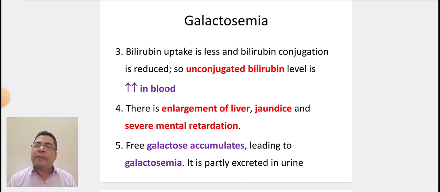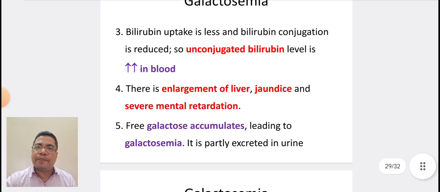Bilirubin uptake is less and bilirubin conjugation is reduced. So unconjugated bilirubin level is increased in the blood. There is enlargement of liver, jaundice, and severe mental retardation. Free galactose accumulates, leading to galactosemia. It is partly excreted in urine.